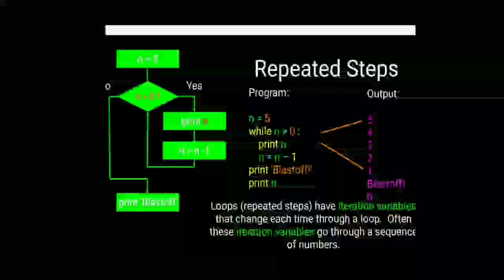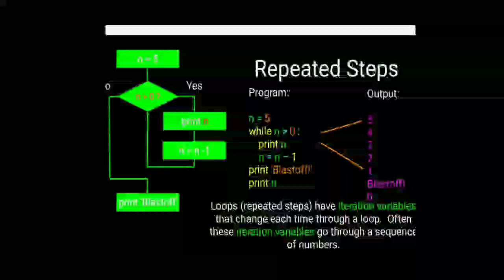So now here you can see the output also. Program: n is equal to 5, while n is greater than 0. Here is a colon. Colon means it is a compound statement, meaning the following statements are combined with that particular while statement. So there we have written print n, then n is equal to n minus 1, then print blast off, and lastly we have print the n.